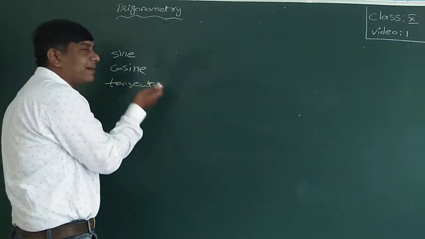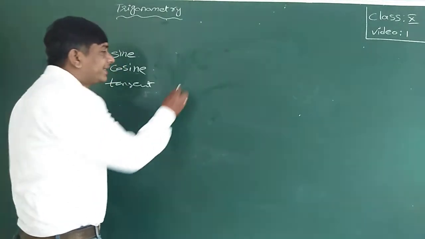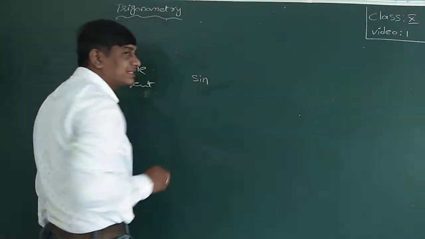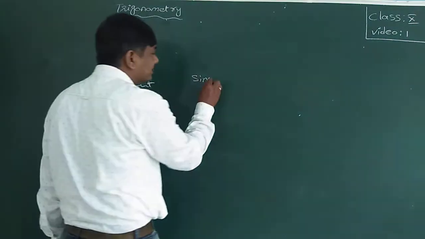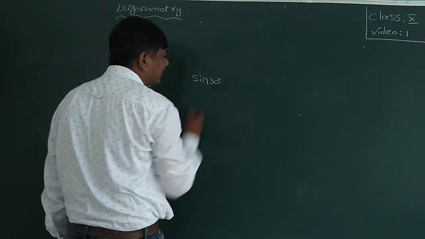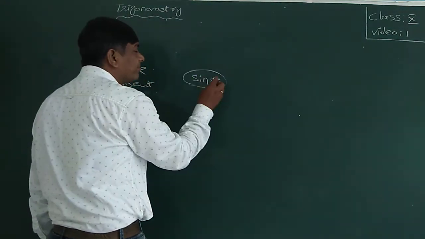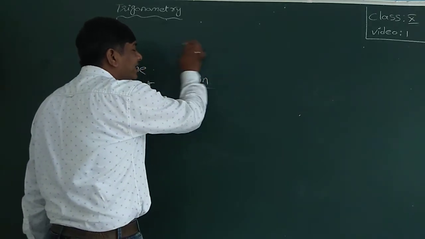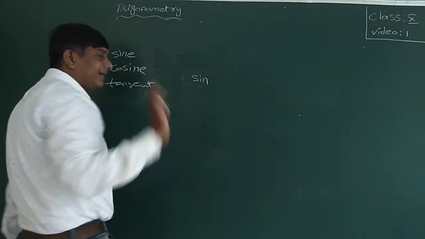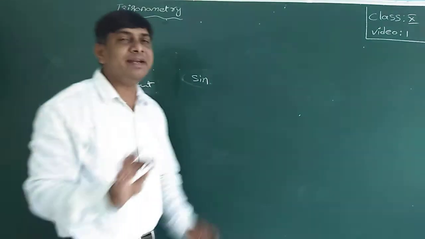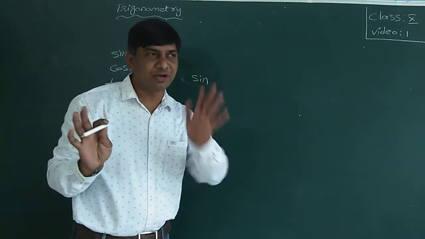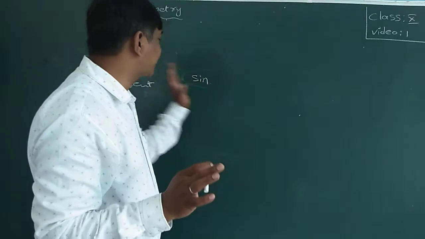If any angle is combined with these words, then only it becomes a function. Sine 30 degrees is a function. If I write only sine, it is just a word, a meaningless word. No meaning is there.